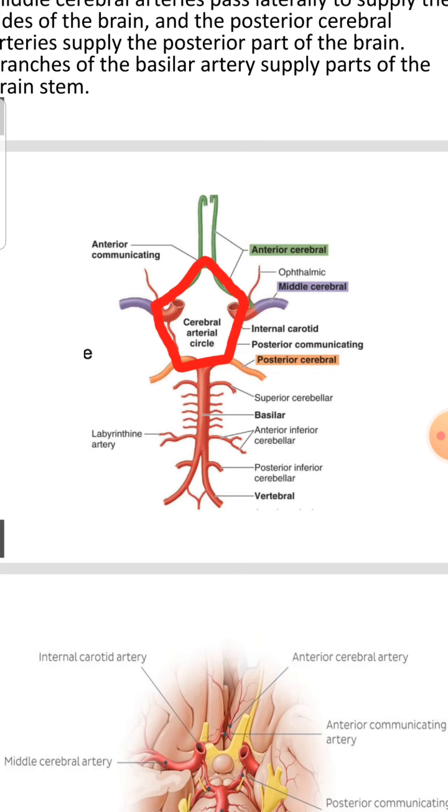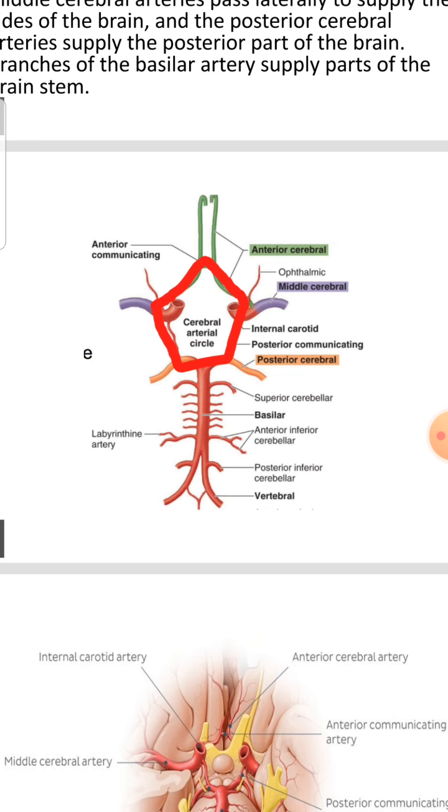Then the middle cerebral, highlighted in purple. This artery supplies the lateral side of the brain, and then come the posterior communicating arteries, connecting the internal carotid artery to the vertebral basilar system.